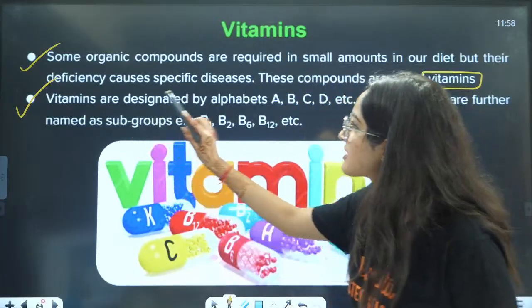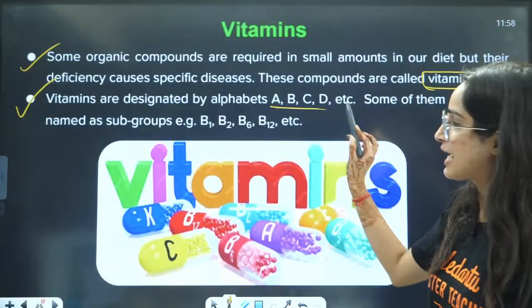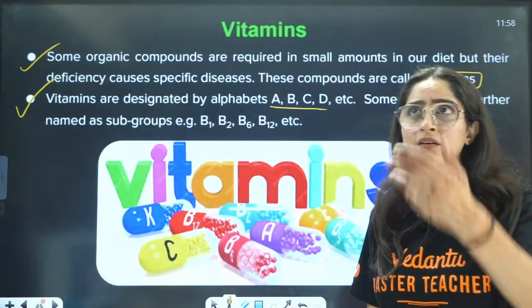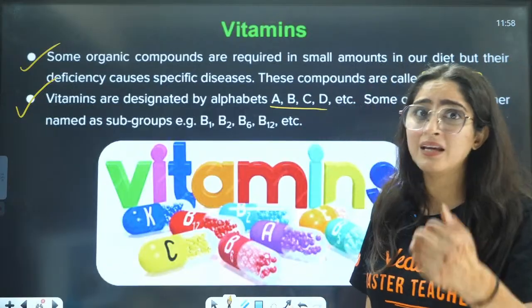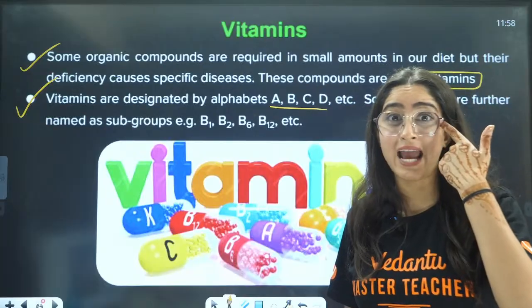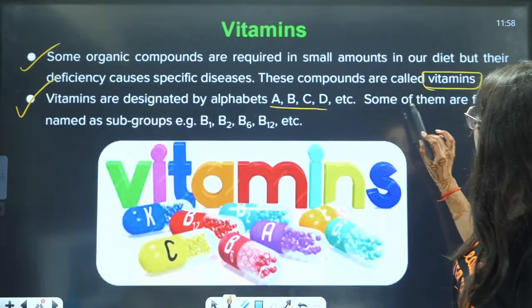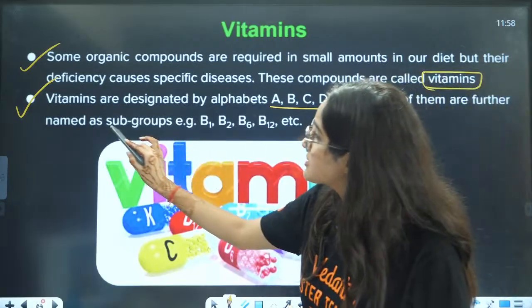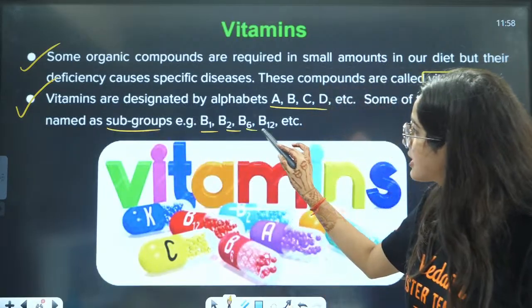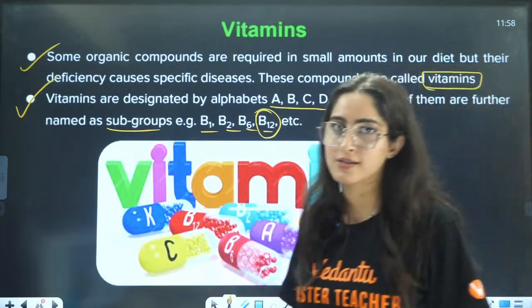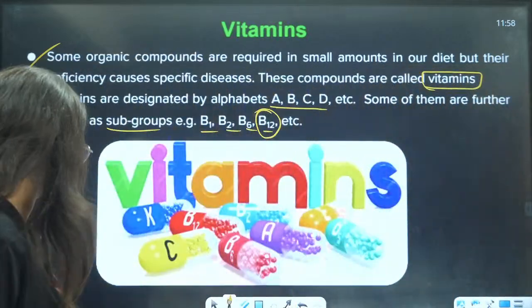Now, vitamins are designated by alphabets A, B, C, D, right? Vitamin D we get from sunlight. Vitamin A is very important for our eyes. Vitamin K is there in green leaves, etc. Some of them are further named as subgroups like B1, B2, B6, B12. Now, B12 is the one I was talking about.